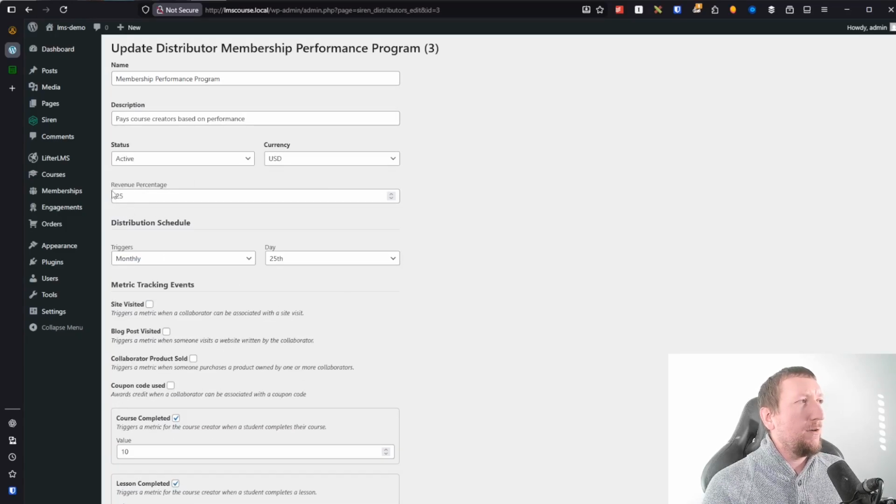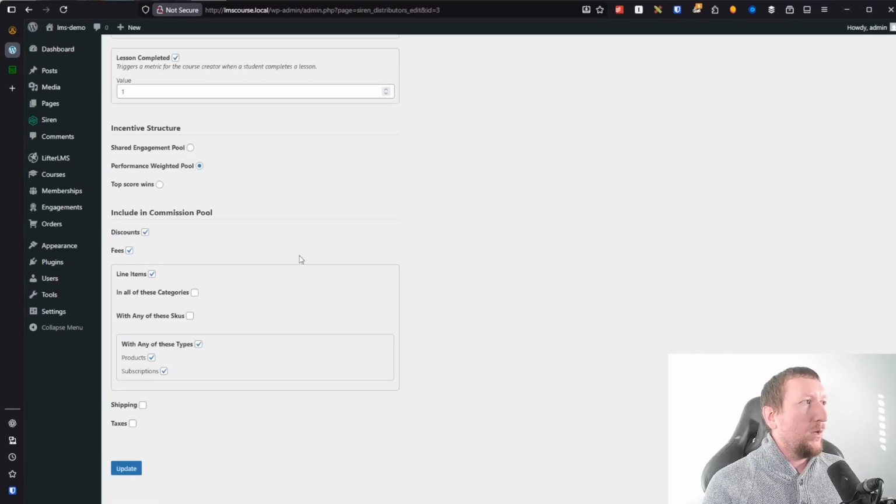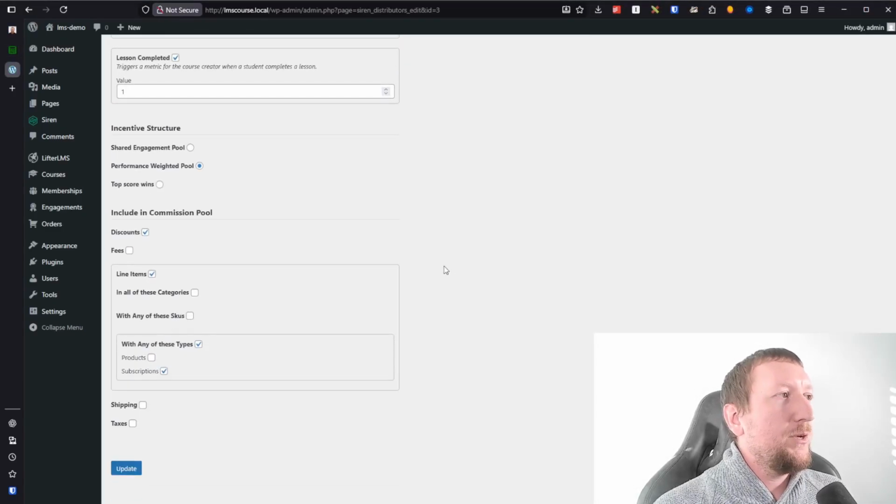Since we're using a revenue percentage, sorry, I realized I didn't switch the camera over. Since we're using revenue percentage here, it's going to basically calculate the total value of the transaction based on these filters. And that's going to be how it knows how much money is eligible for this distribution.